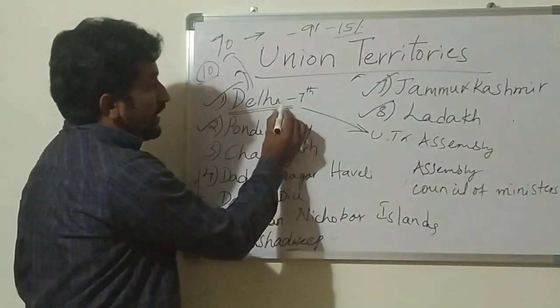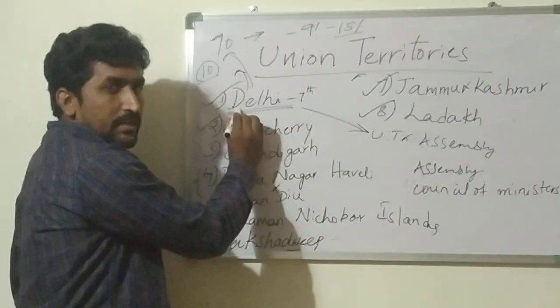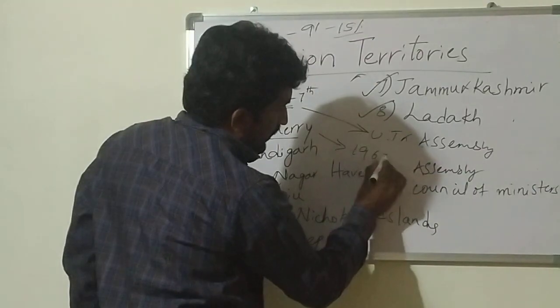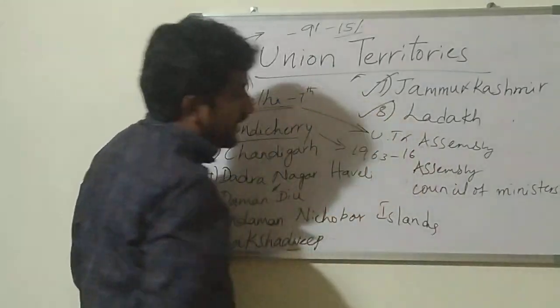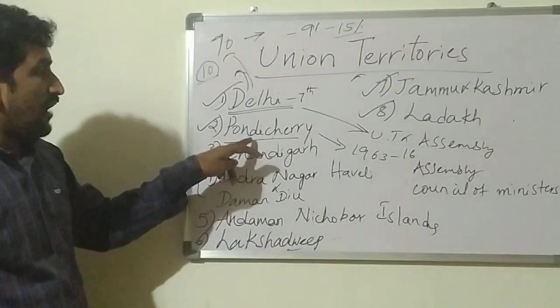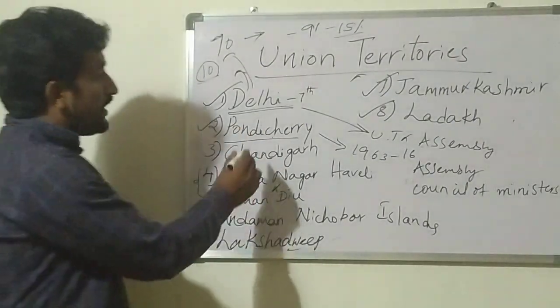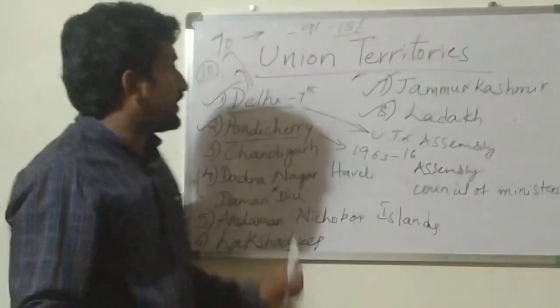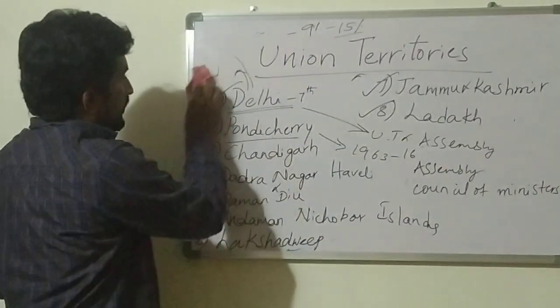Delhi became a union territory having the assembly, and Pondicherry also, in 1963 through the 16th Constitutional Amendment Act, became an assembly-having union territory. So these are the things. So now we will discuss who will administer these union territories.